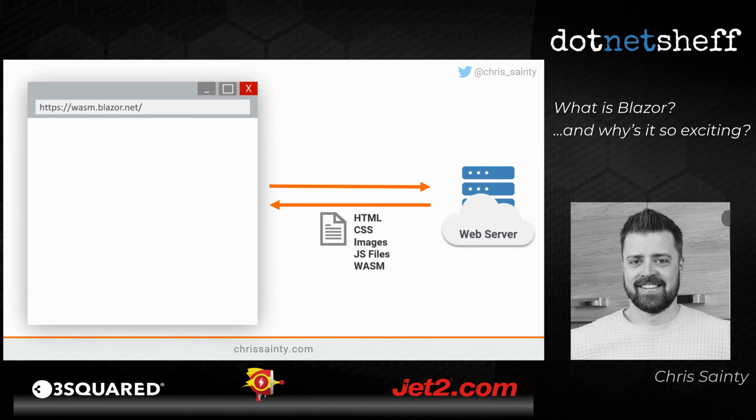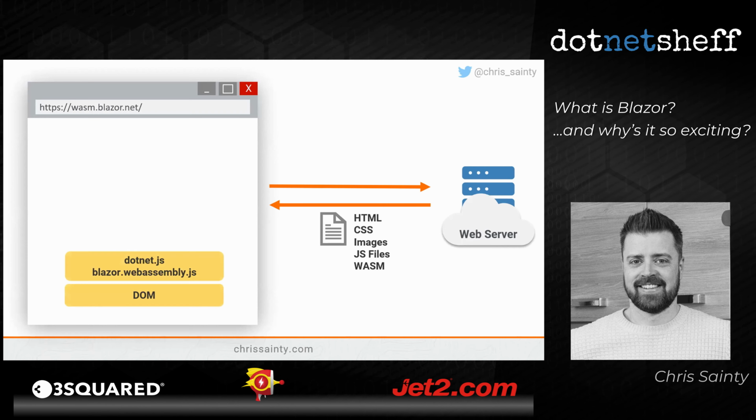And this is because when you publish a Blazor WebAssembly app, like I say, it comes out as static files, which means we can use things like free hosting. So we can use stuff like GitHub Pages or Netlify or Azure Storage. So not quite free, but nearly free. Amazon S3 buckets, things like that. Okay, so that's really cool.